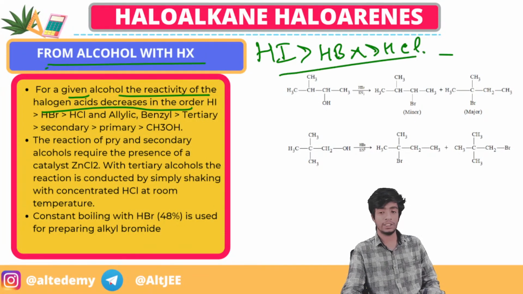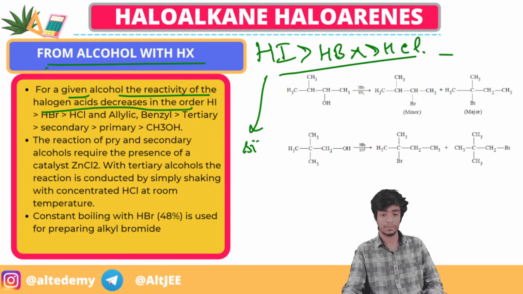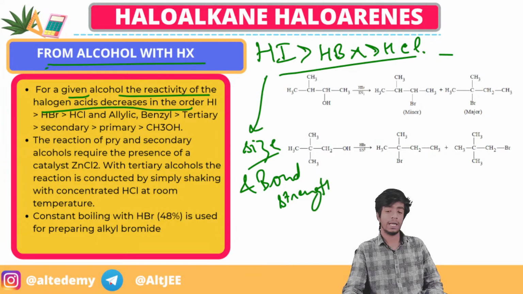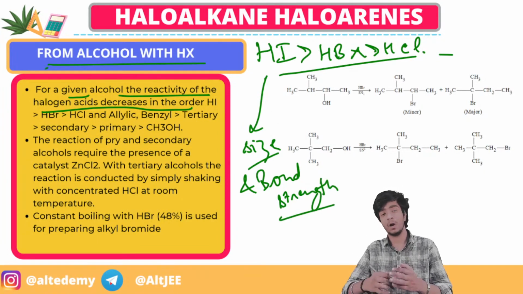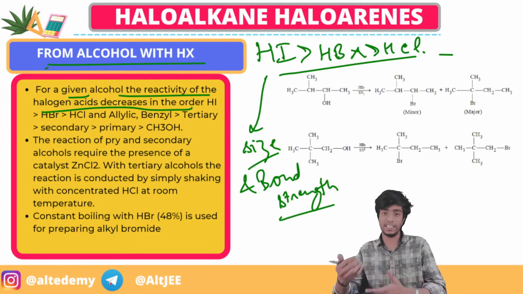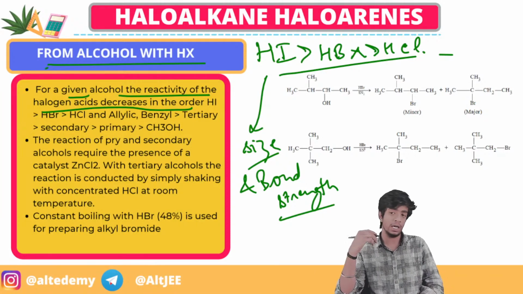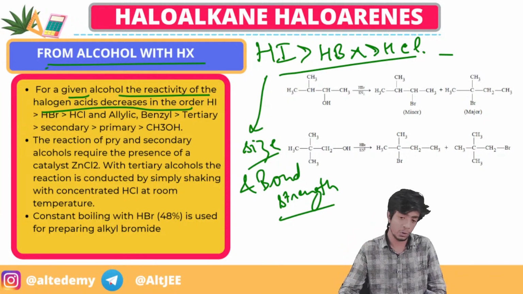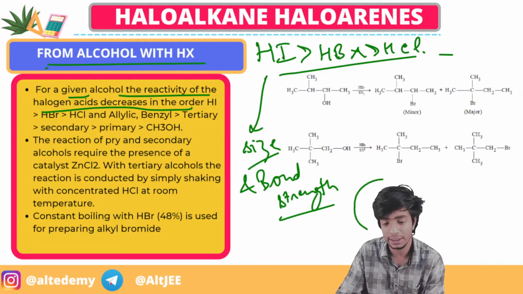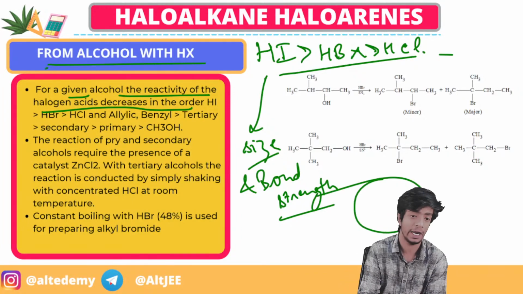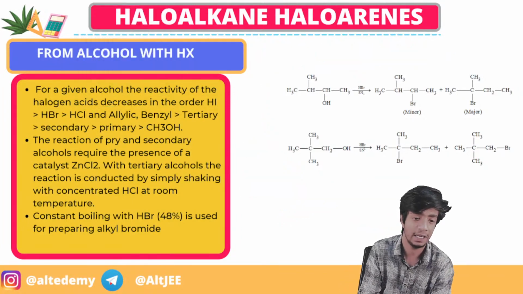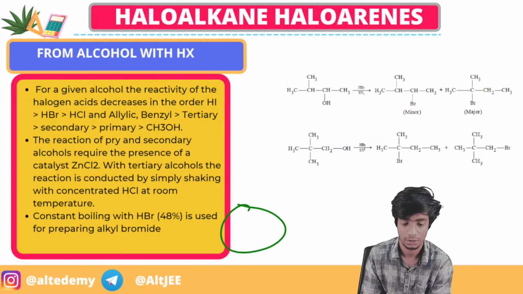Why is this so? This is due to the size and the bond strength. The acid strength is determined by how easily it donates the proton, it loses the H ion, right? So we see that iodine size as compared to hydrogen is very large, right?